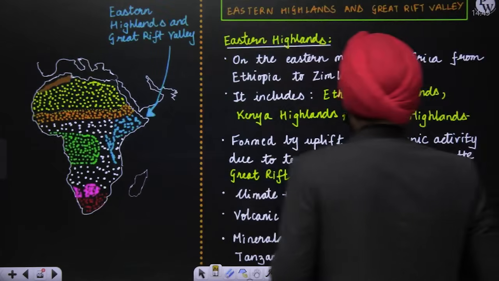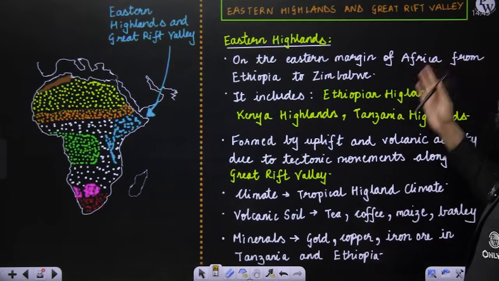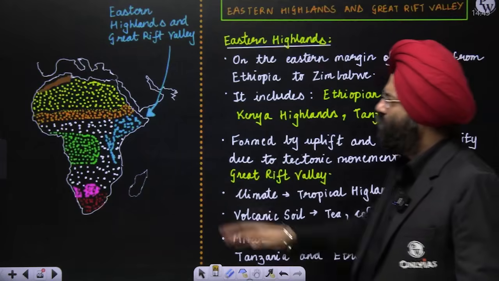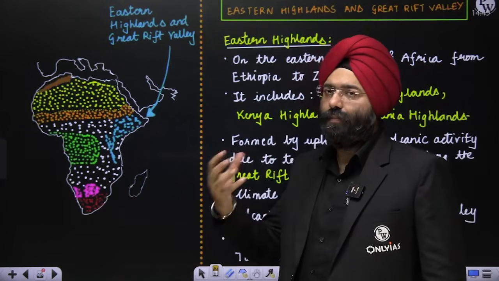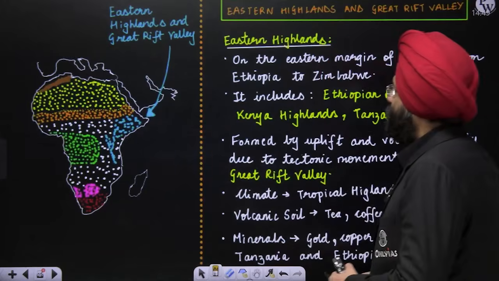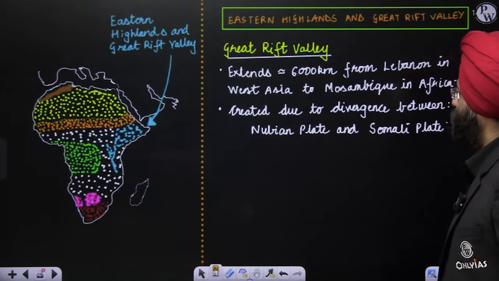Now let's move ahead to the Eastern Highlands and the Great Rift Valley. Overall, what we see is the Eastern Highlands over here. It has further subparts which you will be seeing. Now see here, first let us see the Eastern Highlands and then I will tell you about the Great Rift Valley. Okay.